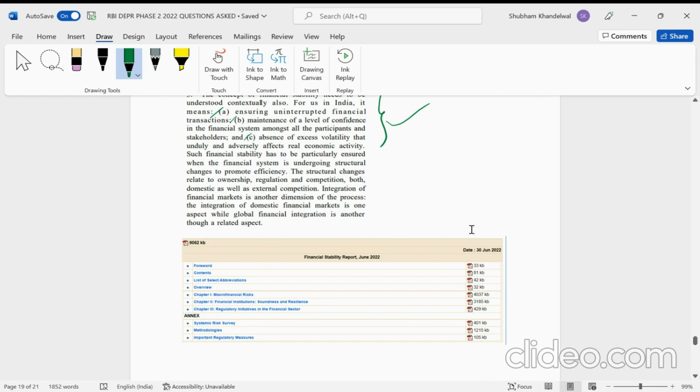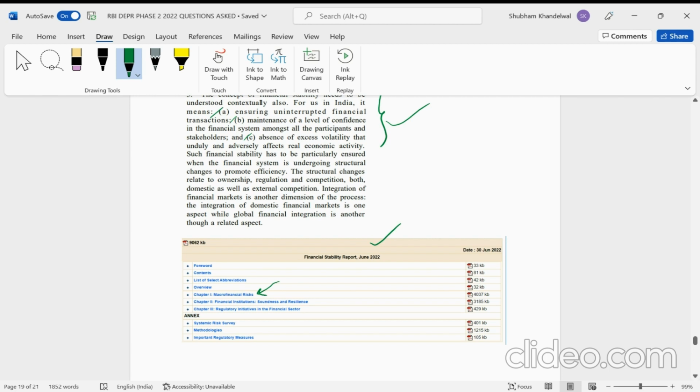So this is the Financial Stability Report of RBI. This was released in June 2022. Now, if you see here, chapter one specifically talks about the macro financial risk. Right. So here they have discussed in detail. Now I'm not going into the detail of what the risk was, so you can definitely check out this report.